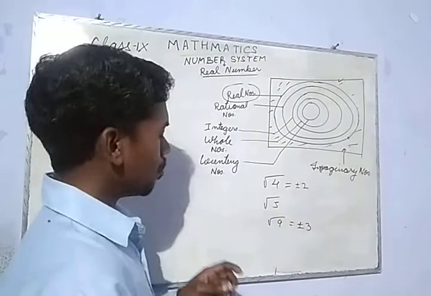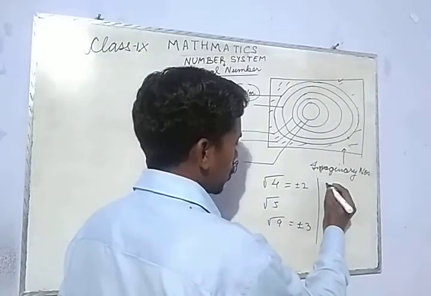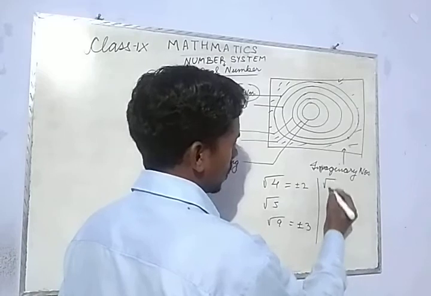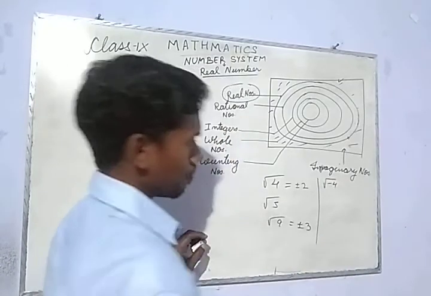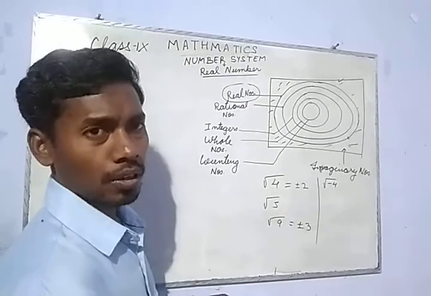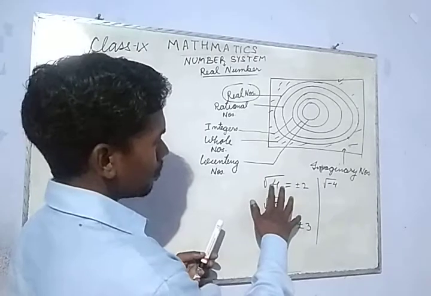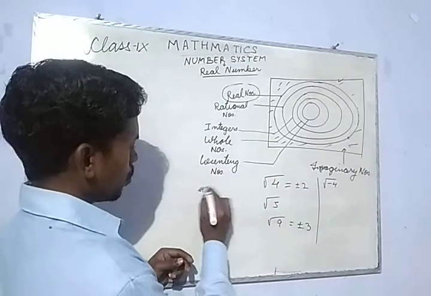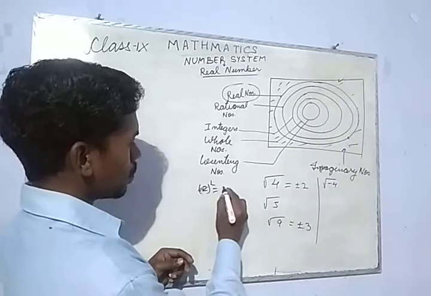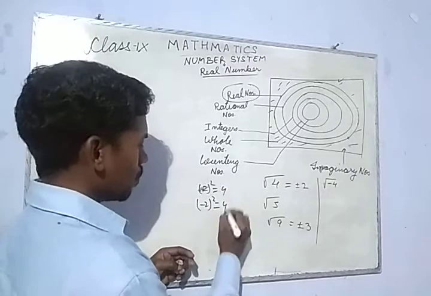But what if we have root over minus 4? When we square a number, 2 square is equal to 4, and minus 2 square is also 4.